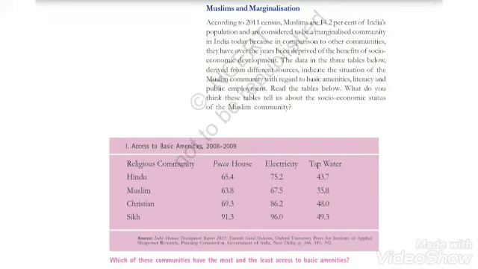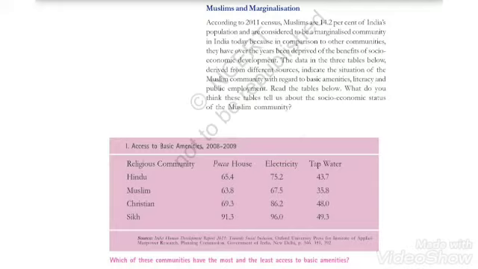In this video, I'm going to start another topic of your chapter 7, that is understanding marginalization. We have studied about one of the most marginalized groups, that is Adivasi people. We have studied about their culture, customs, traditions and their lifestyle, how they lost their livelihood and how they managed to earn their living. We have also done the meaning of minorities and how our constitution helped these minorities to be protected and safe from the influence of the majority in the society.